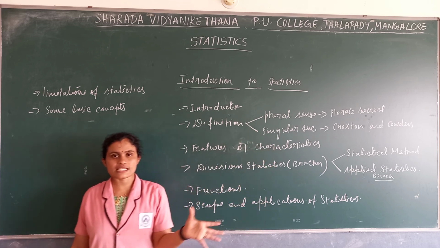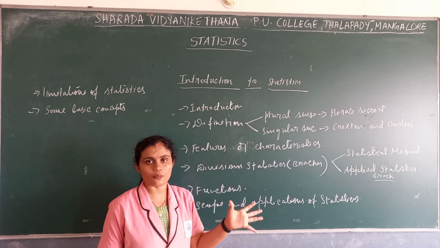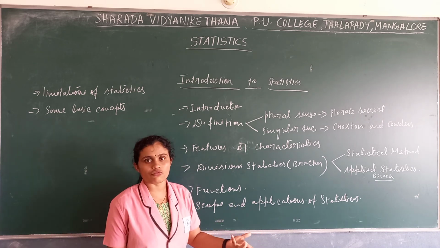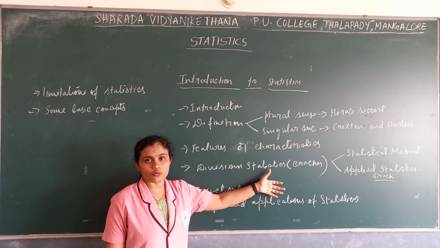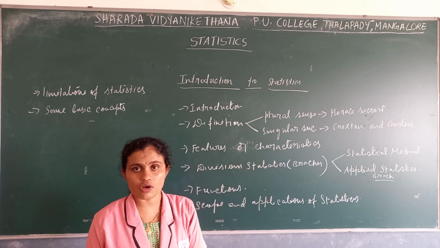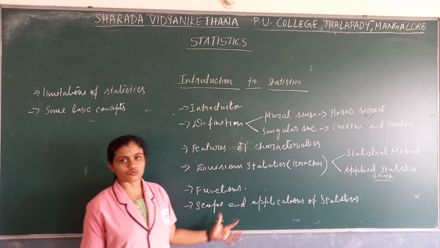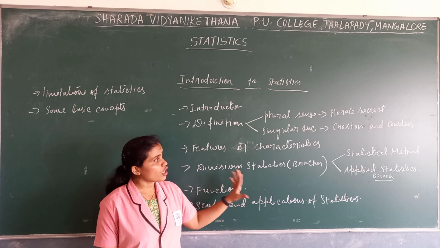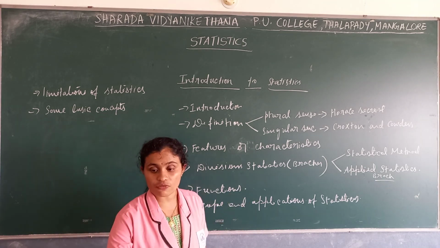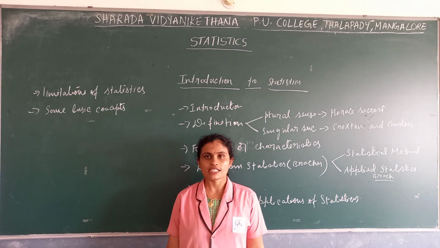The backside exercise questions you also have to write. When we give them in the form of a worksheet, you have to find the answers to the questions in the exercise and write the answers there. Now with this we can wind up the first chapter, Introduction to Statistics.